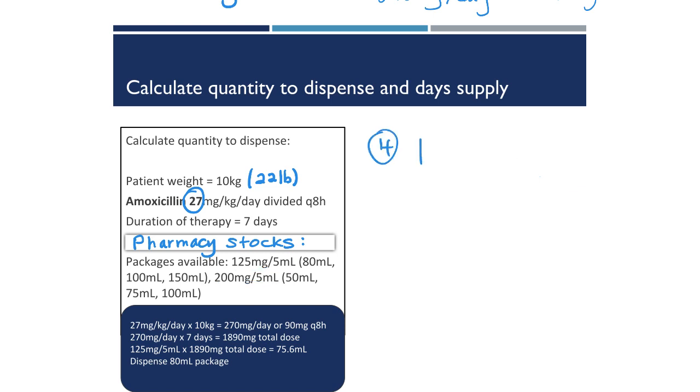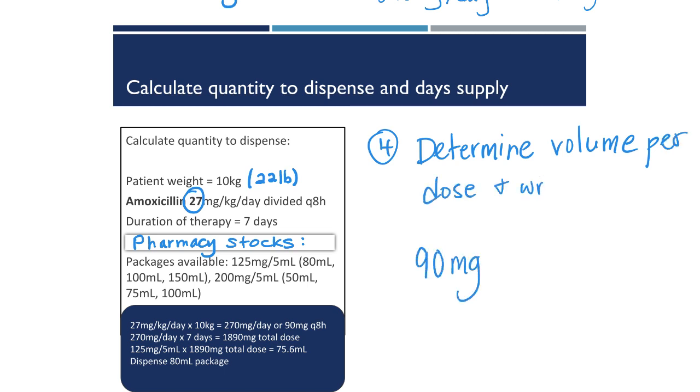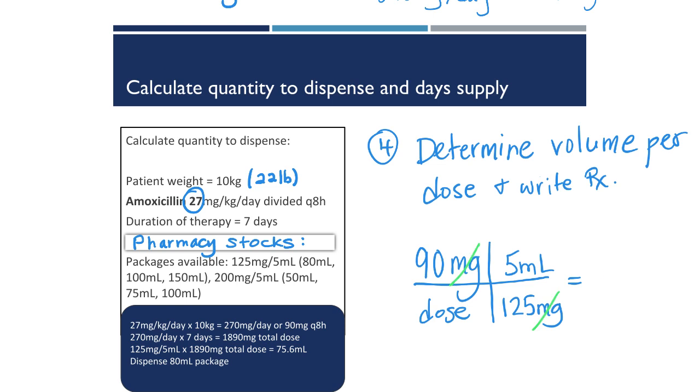The final step is to determine how much volume of the strength that we selected is needed for each dose and write the prescription. So we know we need 90 milligrams per dose. If we select the 125 per 5 strength, we'll multiply that out, 125 milligrams per 5 mLs. We'll multiply 90 times 5 and divide by 125. Units cancel, leaving us with 3.6 milliliters per dose of the 125 per 5 strength.